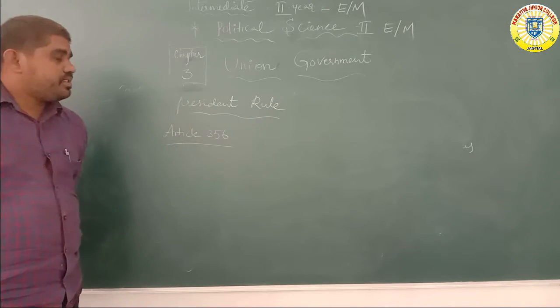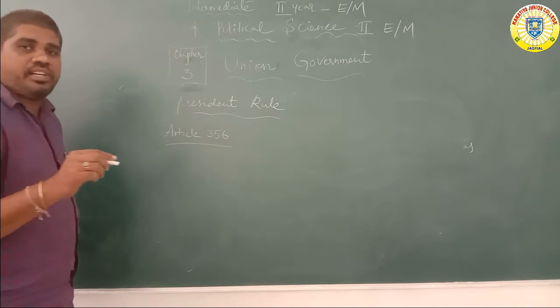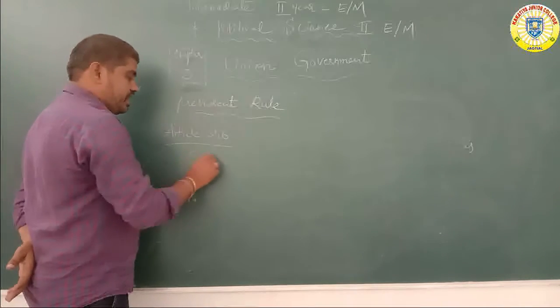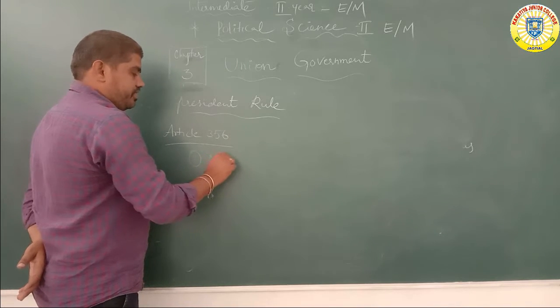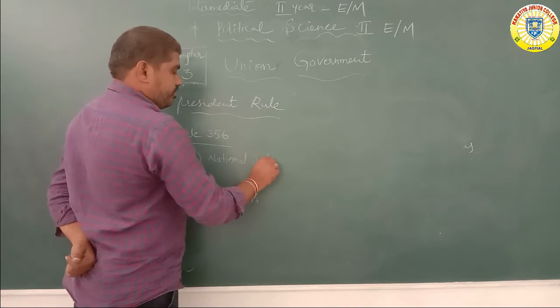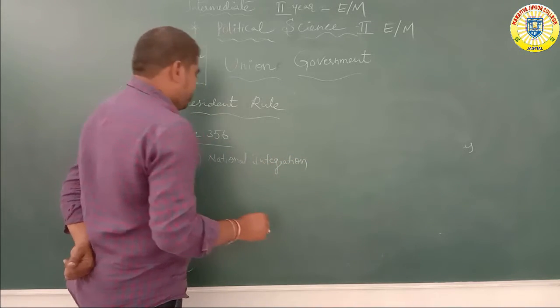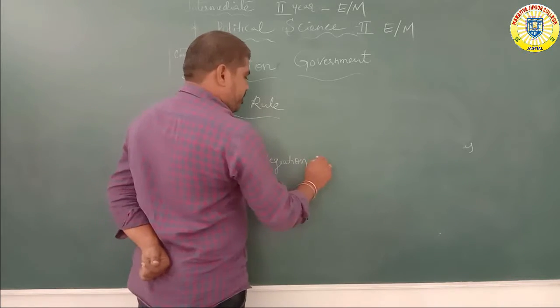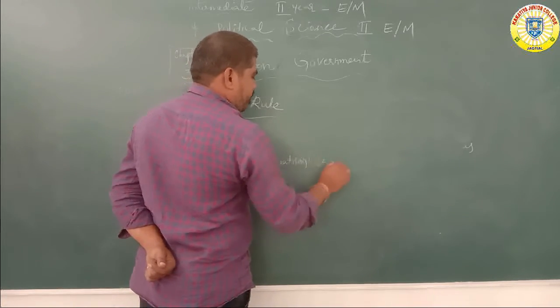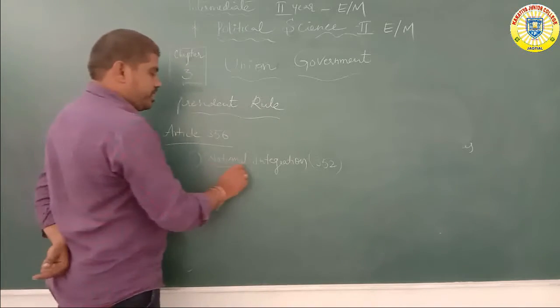The President's Rule also has mainly three types of functions. First one is called national integration, Article number 352. National integration means it is under the President's Rule system.